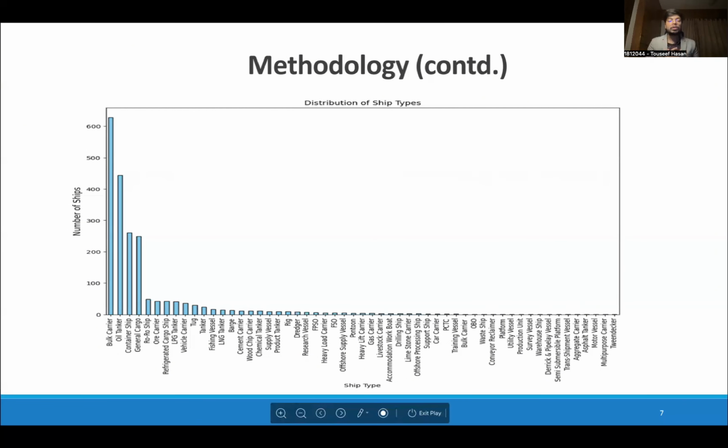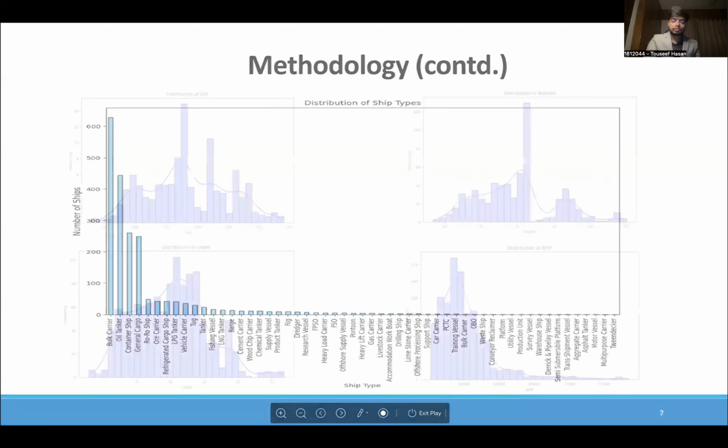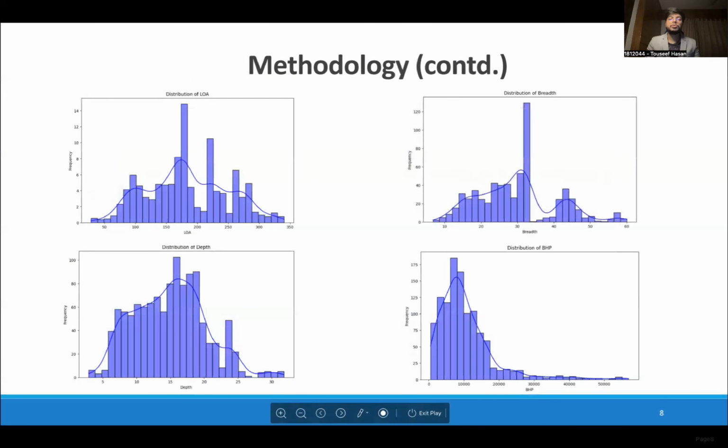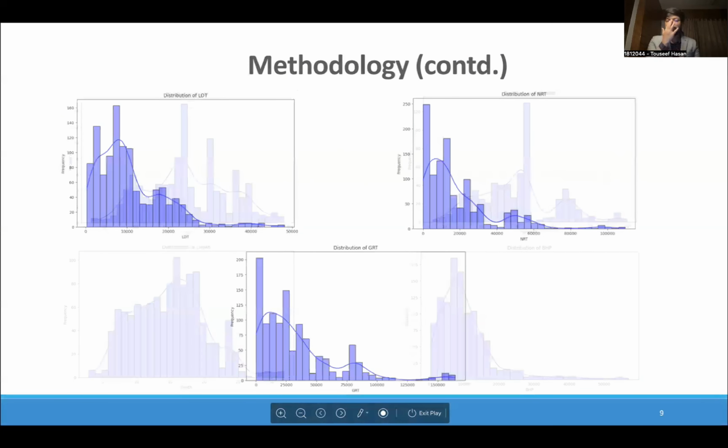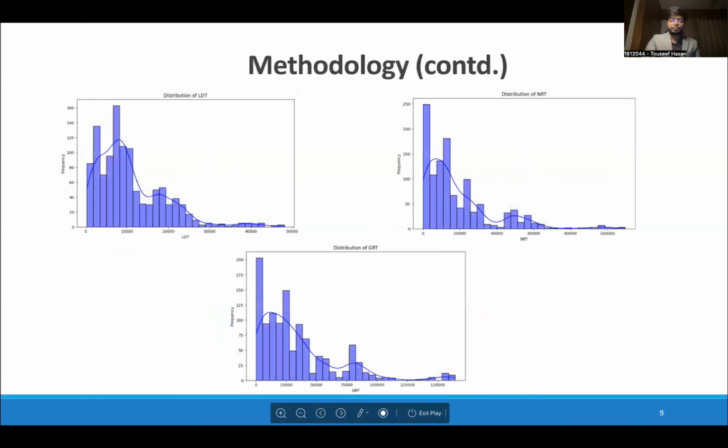Before cleaning the data, we found a total of 2,105 vessels of 54 types. And from the distribution, we can see how bulk carriers, oil tankers, container ships, and general cargo ships are the highest in number, and therefore the 4 major ship types that we selected for our analysis. These are the distributions for all the parameters that we found before cleaning the data.